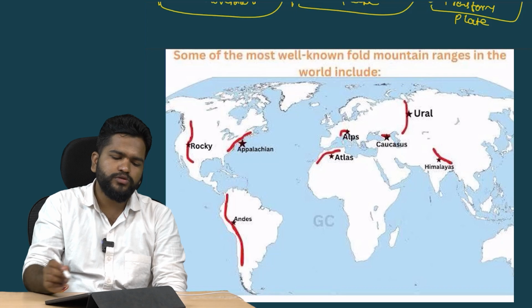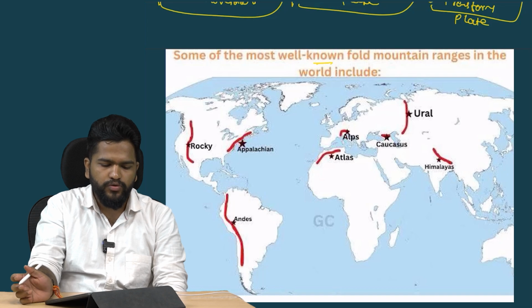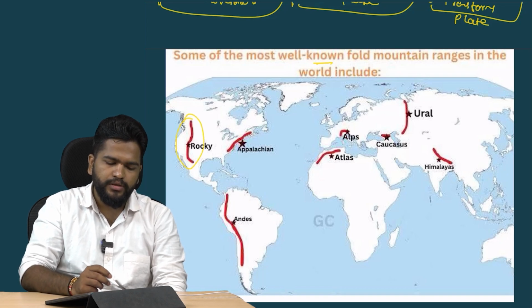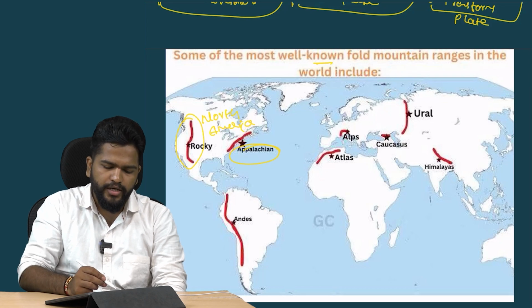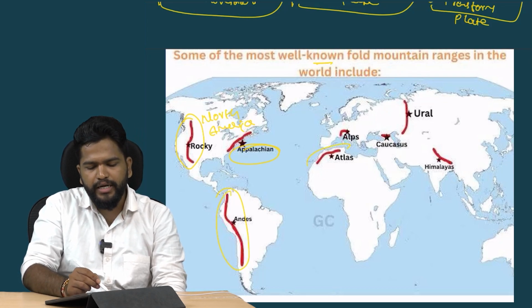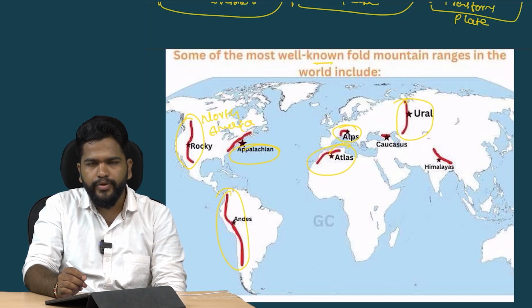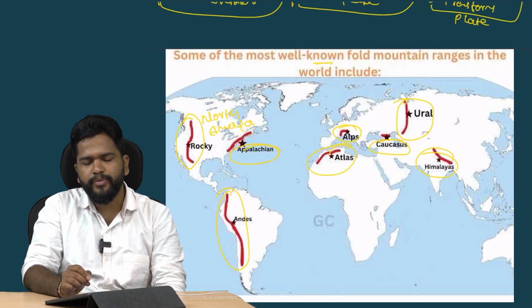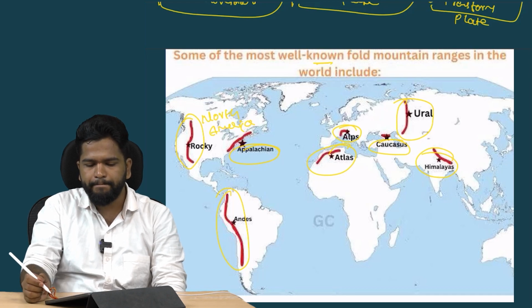Now coming to the well-known fold mountain ranges in the world. They include the Rocky Mountains in North America, the Appalachian Mountains in eastern North America, the Andes Mountains in South America, the Atlas in the African continent, the Alps in the European continent, the Urals in the Eurasian continent, the Caucasus mountains near the Mediterranean Sea region, and the Himalayan mountains in the Indian region. These are some of the well-known fold mountain ranges in the world.